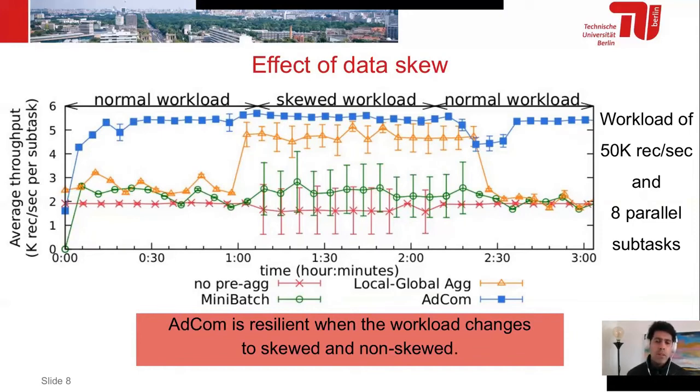In comparison, AdCom had no back pressure, and the result is that we can achieve the highest throughput. And when we change the workload to a normalized workload again, AdCom spent about 20 minutes to adjust to the highest throughput. This time it was because AdCom was again adjusting the time to pre-aggregate to a different workload.